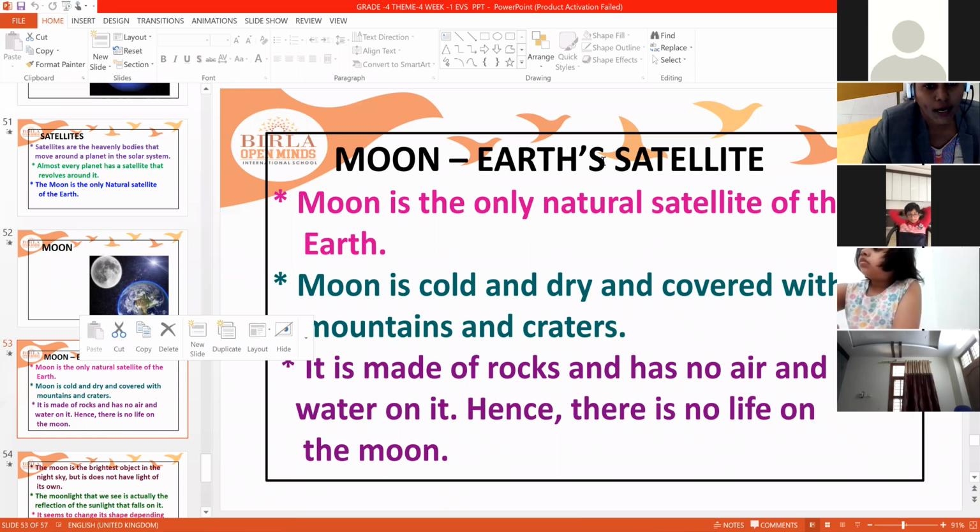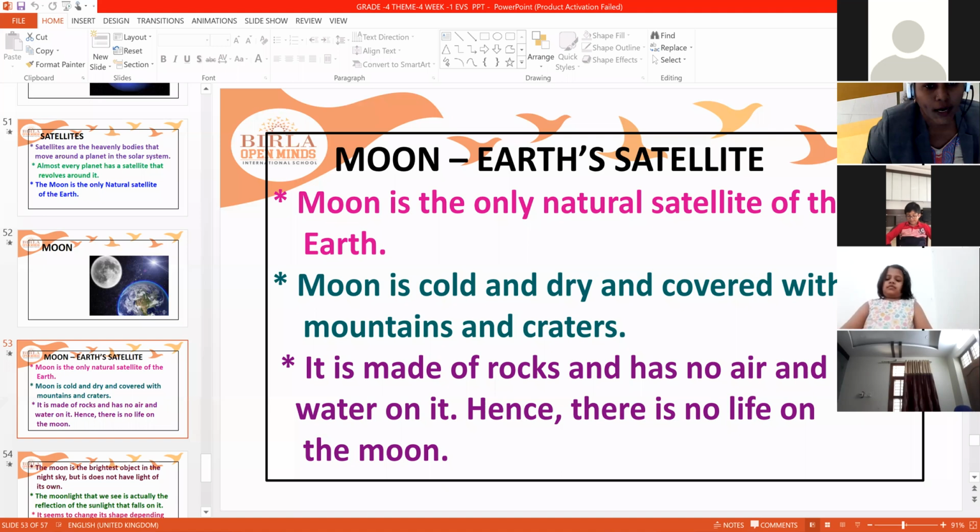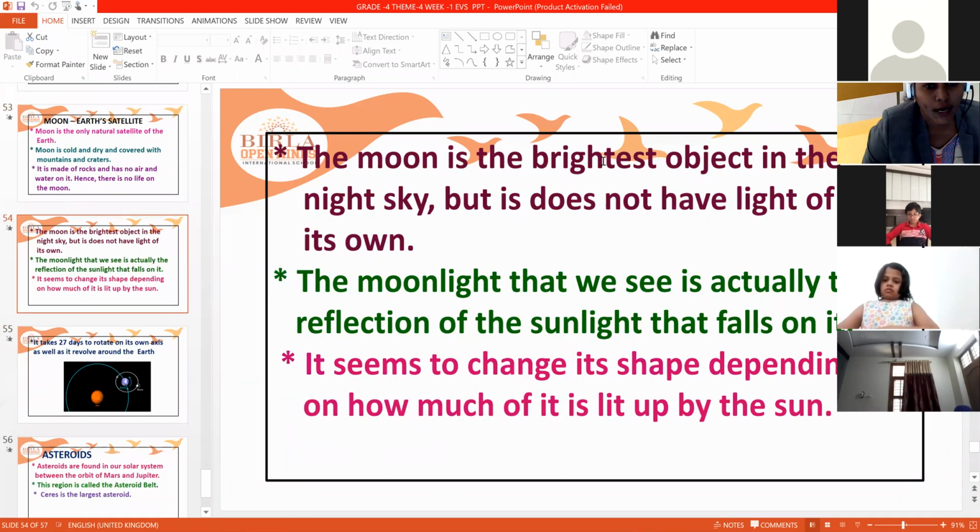Moon is the only natural satellite of the Earth. Moon is cold and dry and covered with mountains and craters. It is made up of rocks and has no air and water on it. Hence, there is no life on Moon. It does not have life on it because there is no water and it is very cold and mountains are present on the Moon. It is the brightest object which you can see in the night time.